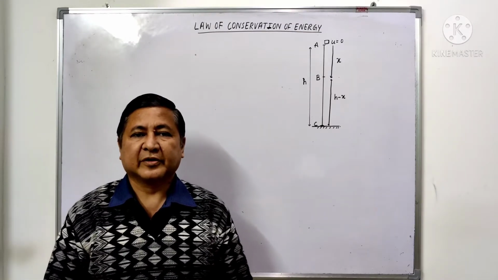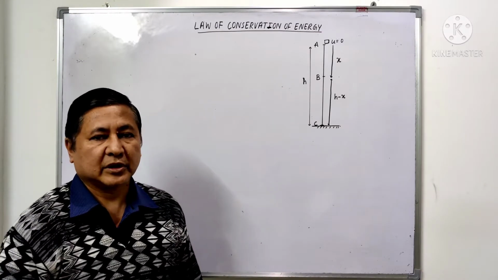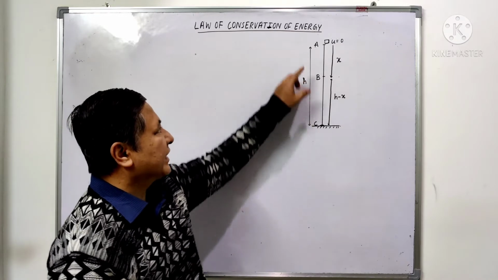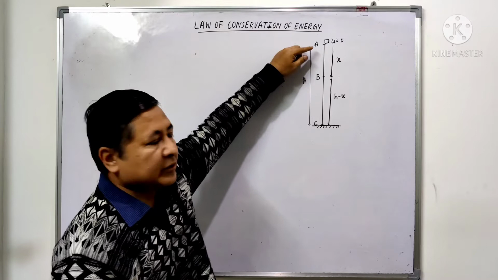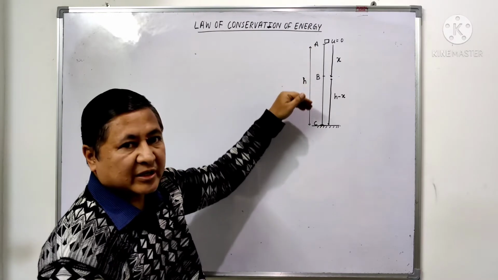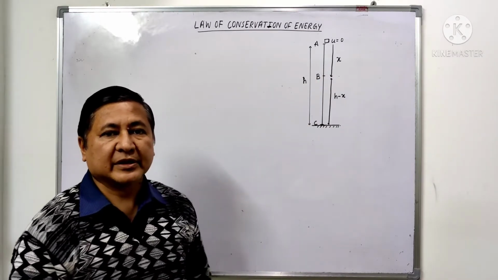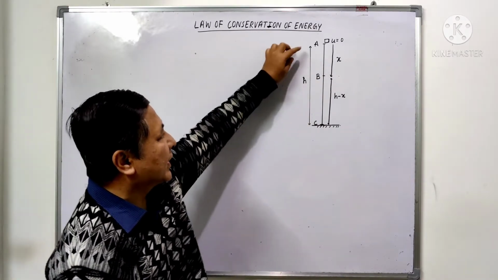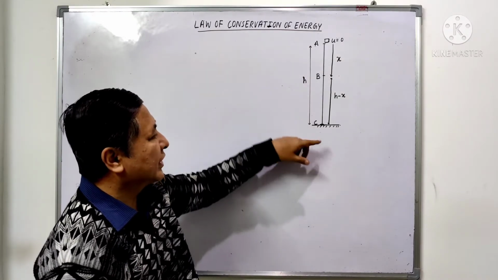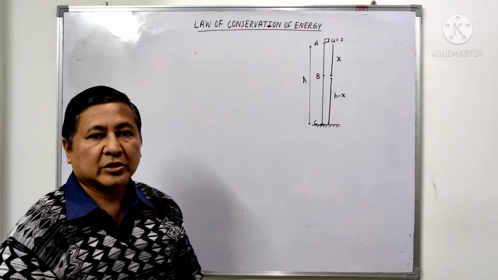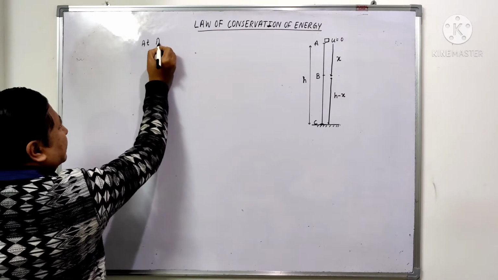Now let us verify the law of conservation of energy for a freely falling object. Let us consider an object at height h at A, and it is dropped from there so that its potential energy starts decreasing and its kinetic energy starts increasing. Let us see the total mechanical energy in all three cases: at A, that is at the top; at B, somewhere between A and C; and at C, that is on the ground. Now let us take the first case, that is at A.